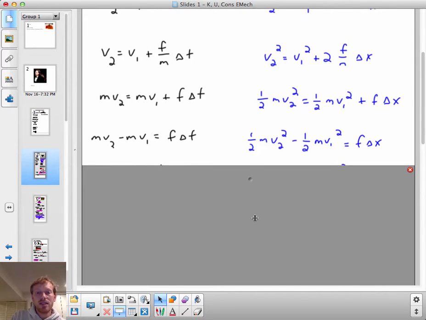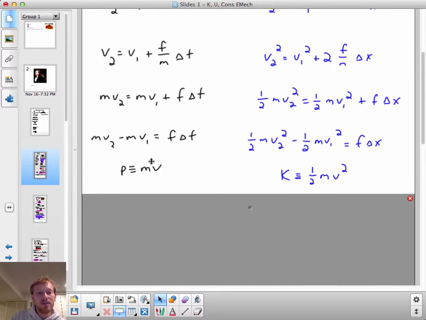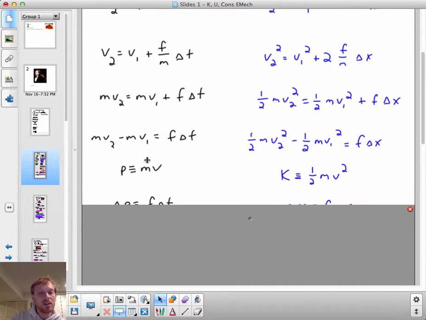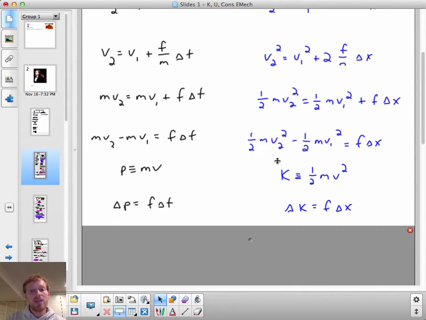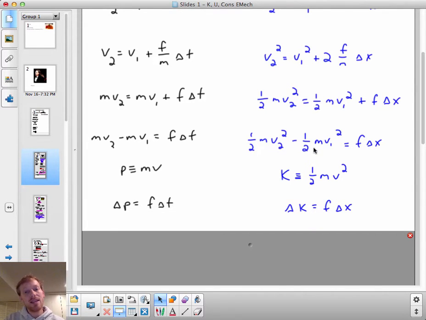And just as I defined momentum over here at this point, now I would like to define K as 1/2 mv squared. And if you know what K stands for, no reason that you should. K, kinetic energy of an object. And so now it looks like the change in the kinetic energy of an object is equal to F delta x. This is not a grand rule of physics.